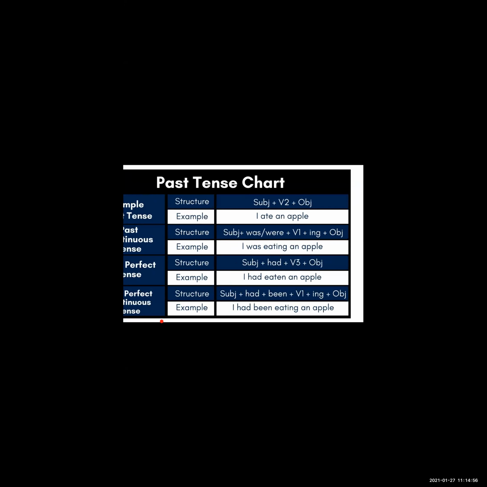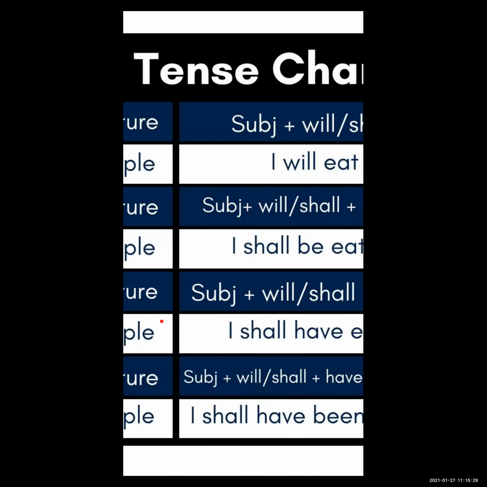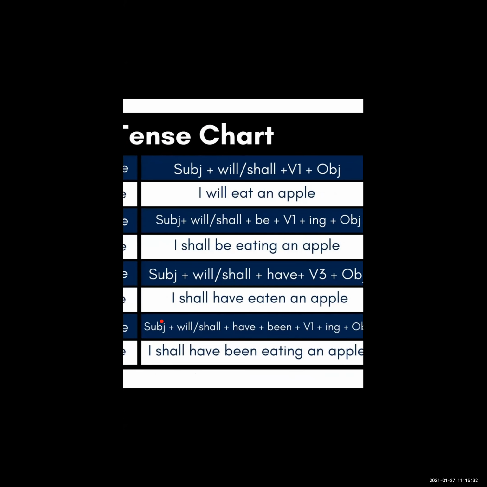Now see, third chart is future tense. Okay. Now all about the future tense I am going to explain to you. See, first one is the simple future tense, second is future continuous tense, third one future perfect tense and future perfect continuous tense is the fourth one. First one is the simple future tense. Okay, see the formula. Subject plus will, shall plus V1 plus object. This is the formula of simple future tense.